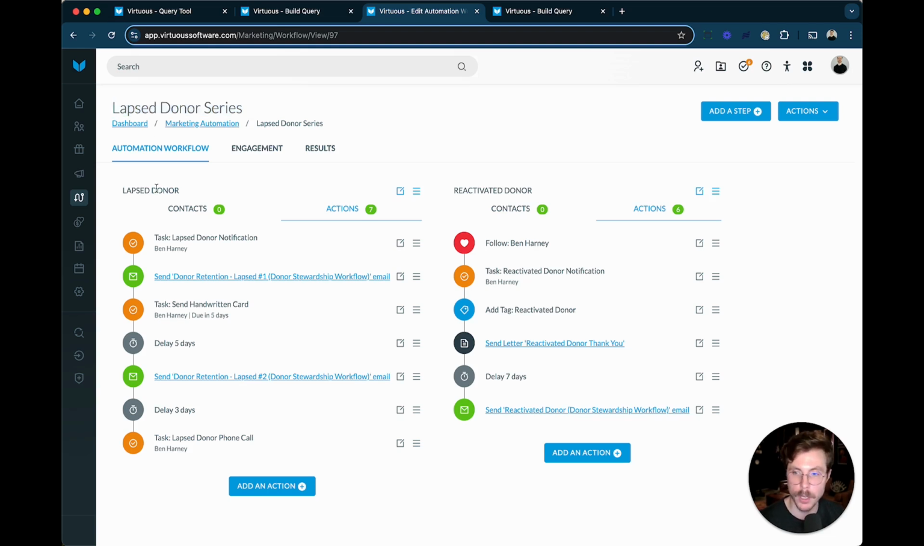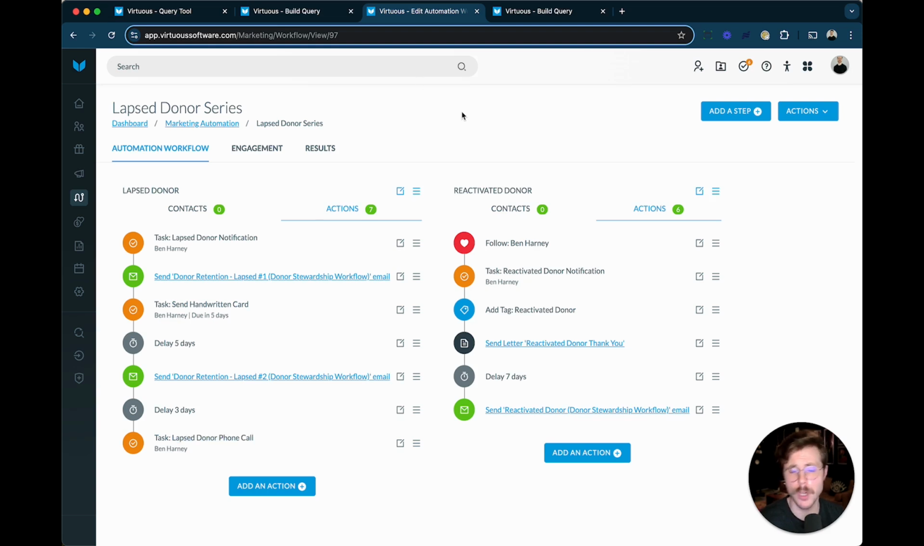And this is simply going to automatically trigger when someone lands in that lapsed group. Remember, in Virtuous, that lapsed donor tag is going to be automatically applied. But here it's doing that tap on my shoulder, right? Hey, Ben, perhaps someone in your portfolio has actually landed in the lapsed group. It's going to start that automated communication sequence, and then it's going to include a couple of more personal touch points, having me send that handwritten card, and then finishing off with that direct personal phone call.